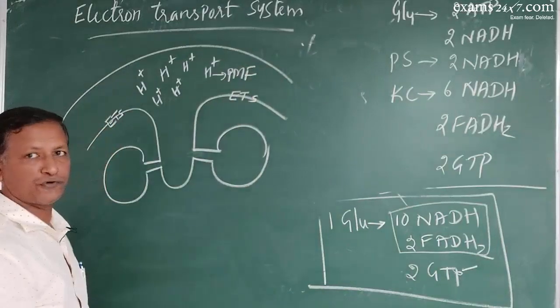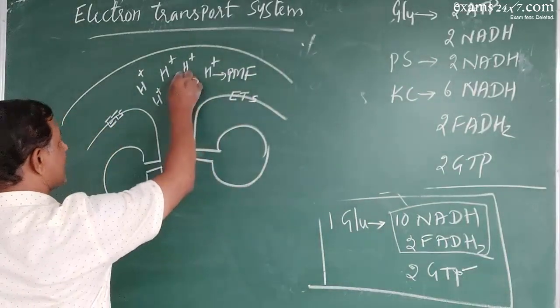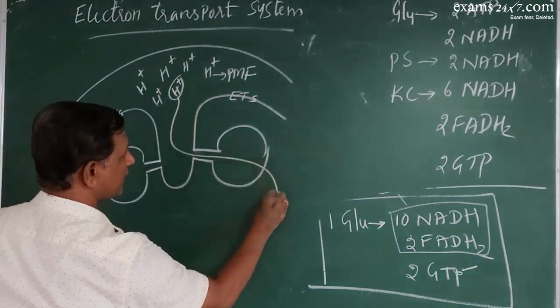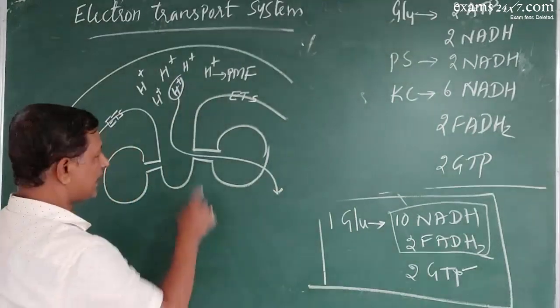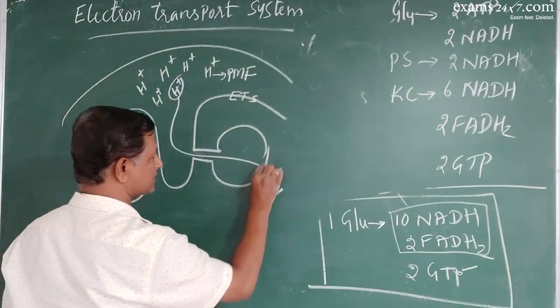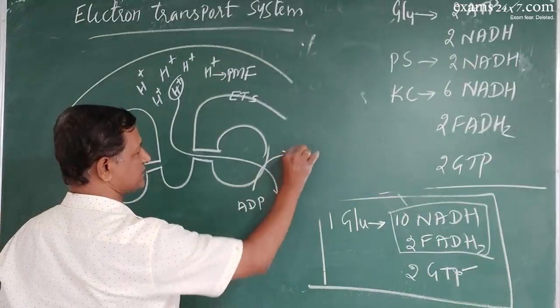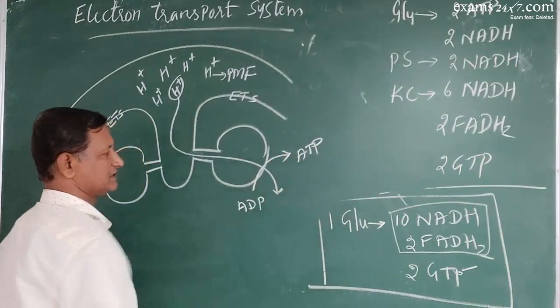This proton motive force will transfer protons into the mitochondrial matrix across F0F1 particles, during which phosphorylation takes place.